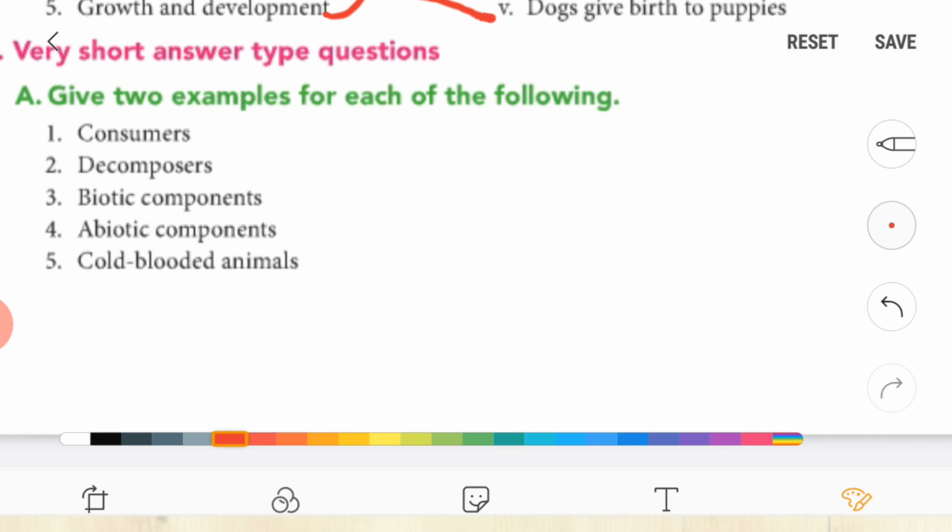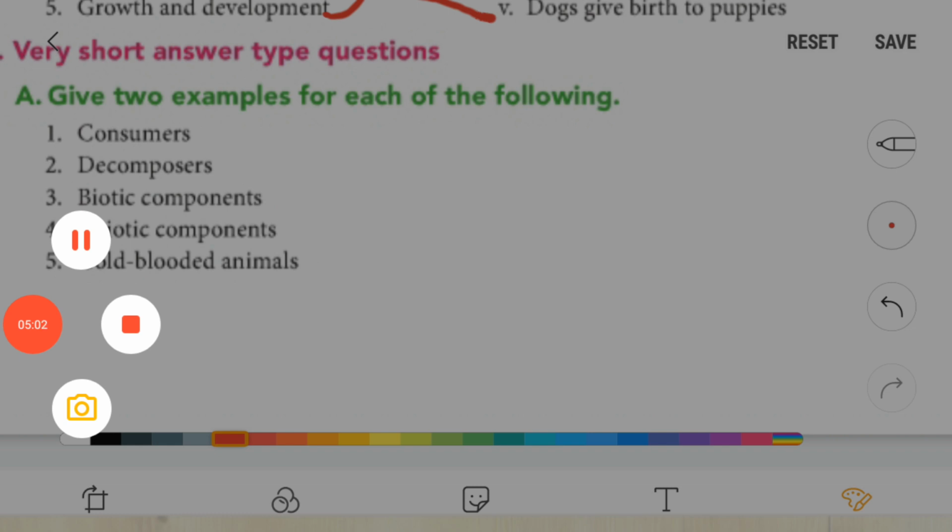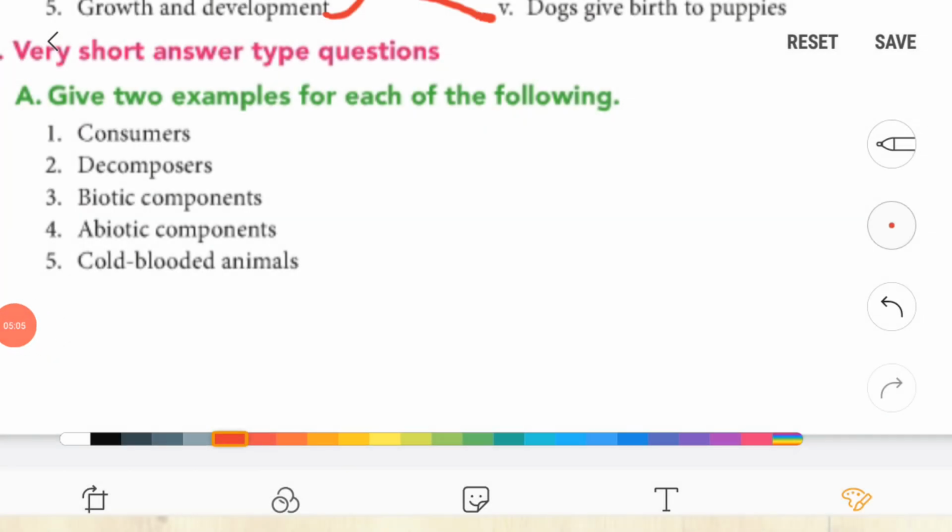Fourth, abiotic components. So temperature, soil, water, light, air, these all are called abiotic components. Now fifth question, cold-blooded animals. So answer is snake, crocodile. These types of animals go into hibernation during the winter season because their body temperature changes with the change in temperature.